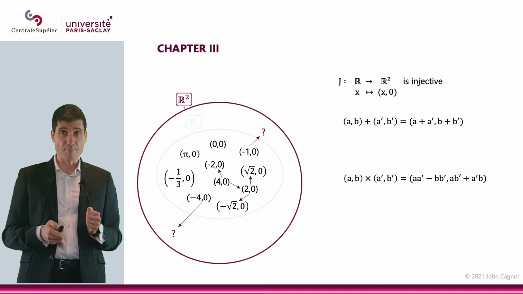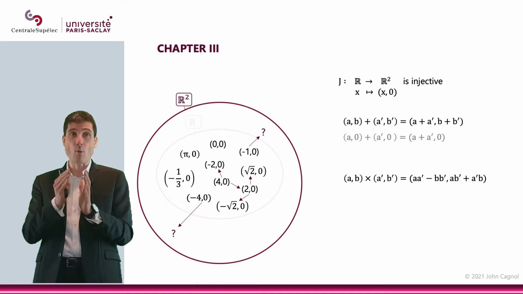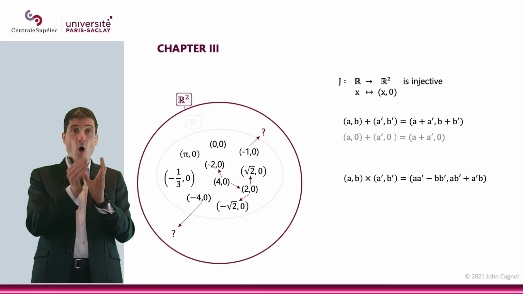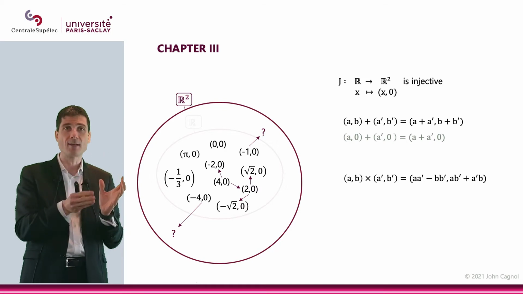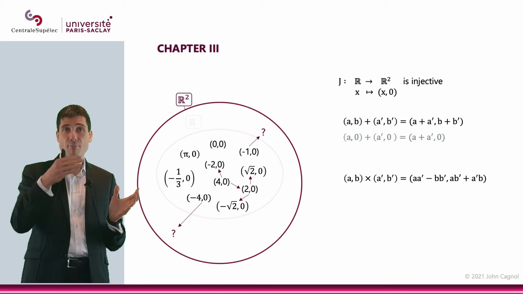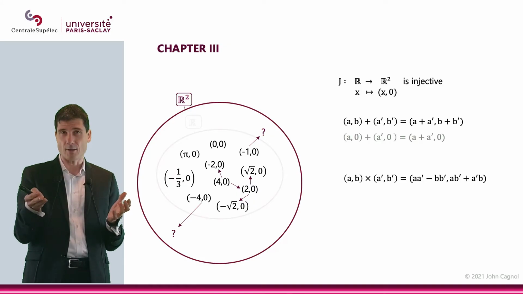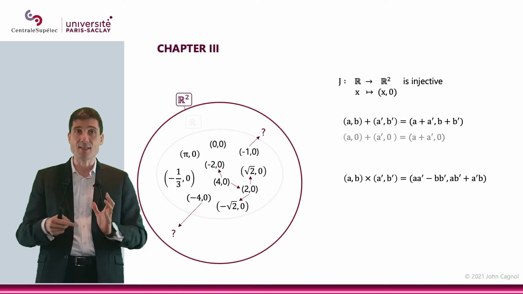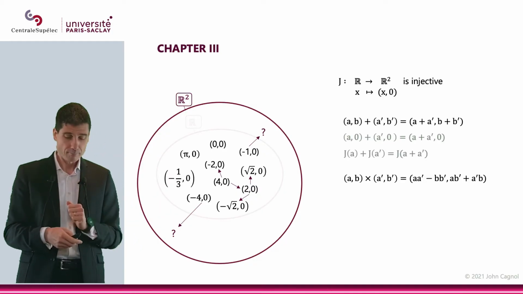All right. As you can see, if I look at what happens for all these couples that come from R, in other words, the (x, 0), if I do (a, 0) plus (a', 0), well, that is going to be (a plus a', 0). In other words, what I have is that j of a plus j of a' is j of a plus a'.